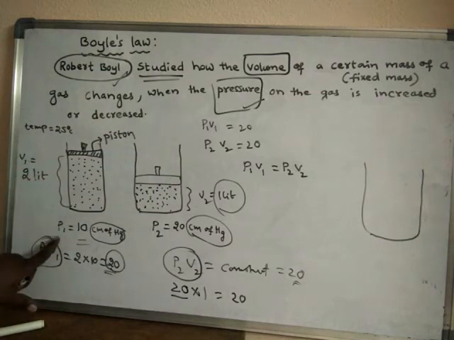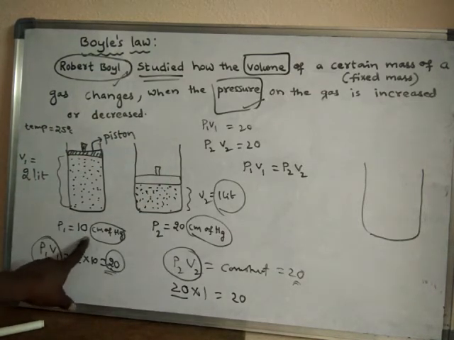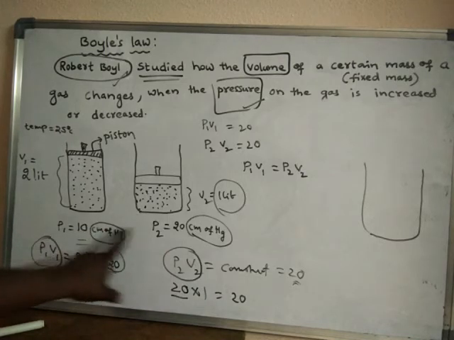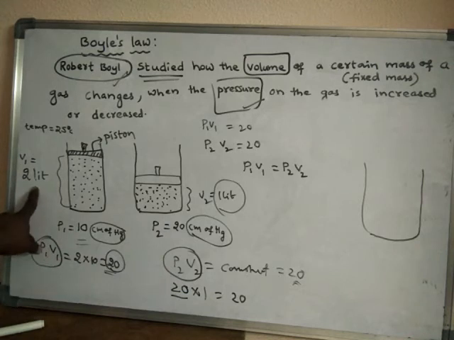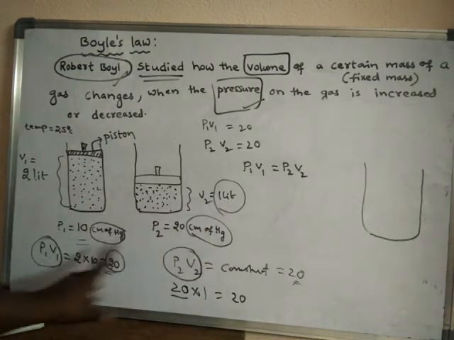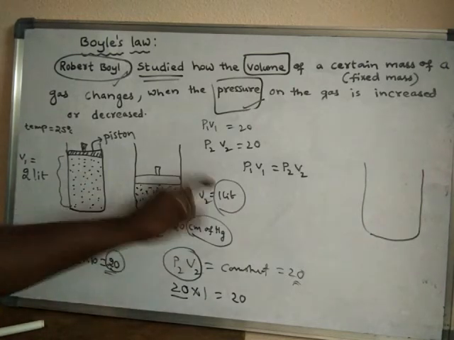So here, in the first case I have taken 10 and in the second case I have taken 20. That means I have doubled the pressure. So when pressure is doubled, volume has become half, because the initial volume was 2 liters, now the volume has become 1 liter. So when pressure is doubled, volume becomes half.